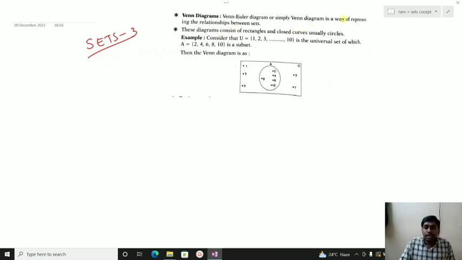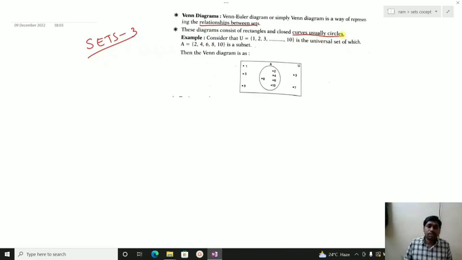Venn diagrams give a relationship between sets. They may ask this in bits, so try to remember that. These diagrams consist of a rectangle and closed curves, usually circles.